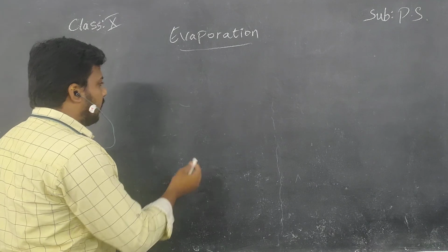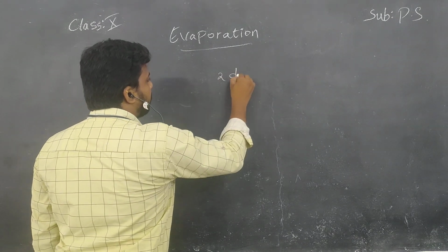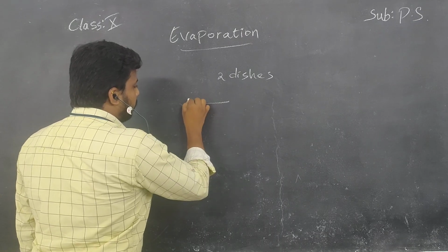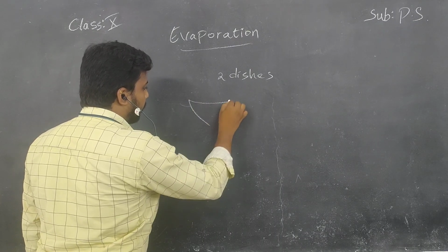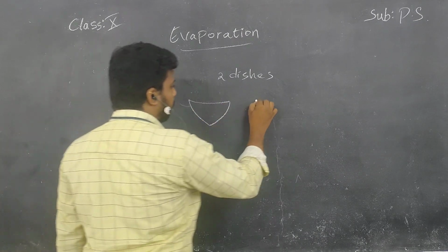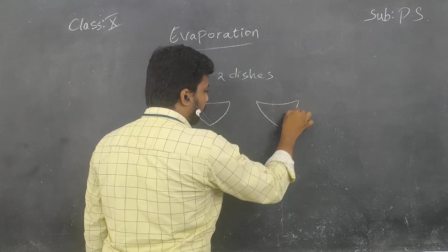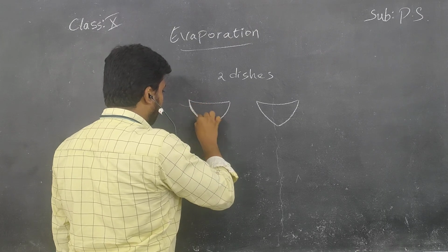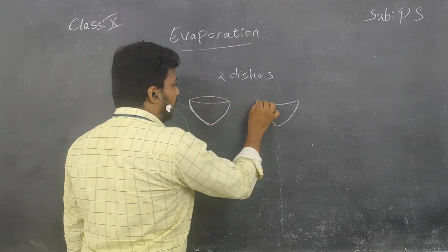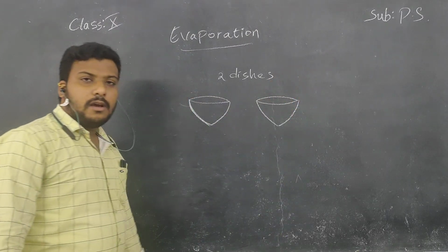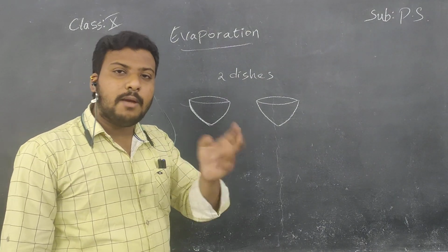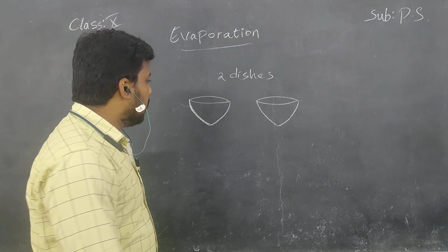So in this activity, you want to take 2 petri dishes, children. You take 2 petri dishes. After taking 2 petri dishes, you take 5 ml of spirit.